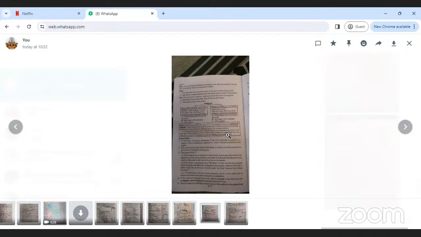Next, income from business or profession.